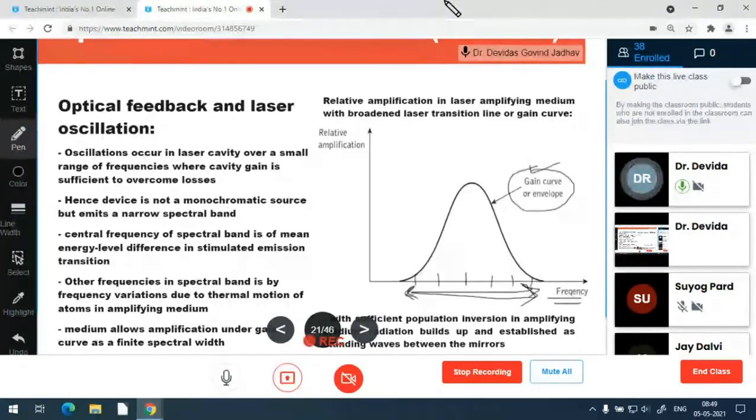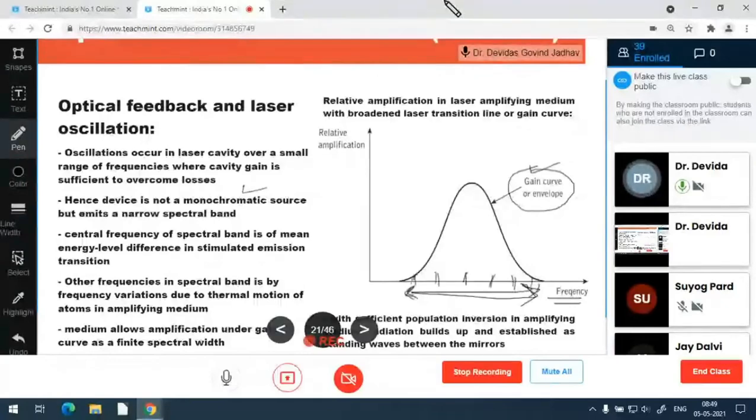So some very few number of discrete frequencies are amplified. Theoretically, we say that laser is monochromatic, but it is not monochromatic. It has a certain number of frequencies. That is, a band of spectral bandwidth is there, a narrow line width is there. So practically, it has a few, 5, 10, 20 frequencies, but these 5, 10, 20 frequencies also have very narrow bandwidth, and we can assume this as a monochromatic source.